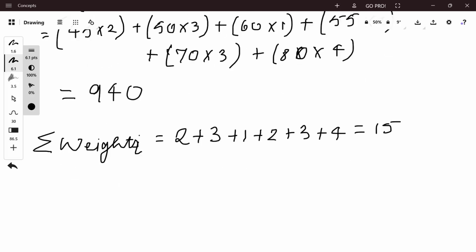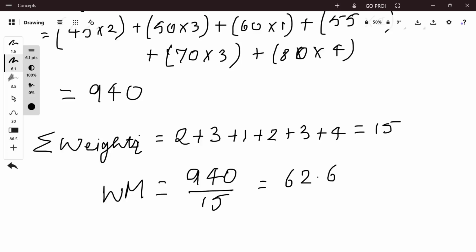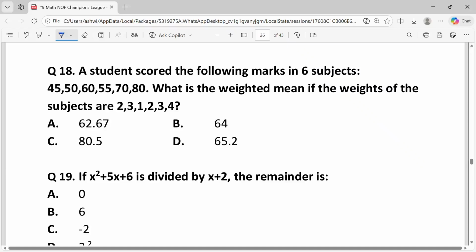Calculating the weighted mean, that is equal to 940 upon 15, which is equal to 62.67. From the given options, the answer is A, 62.67.